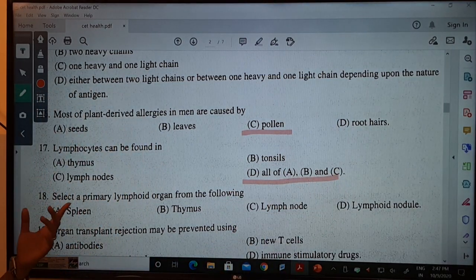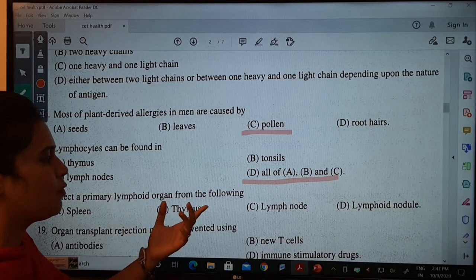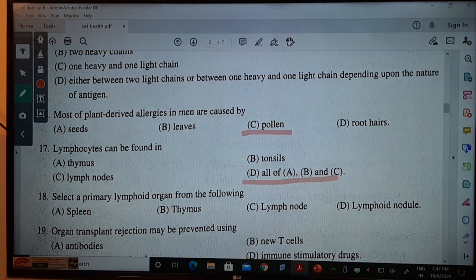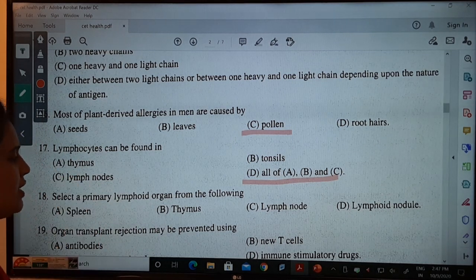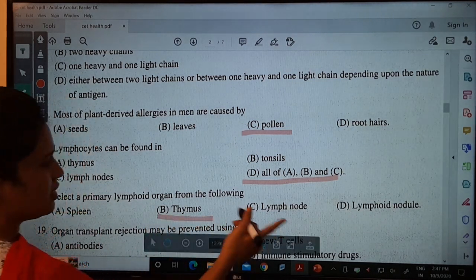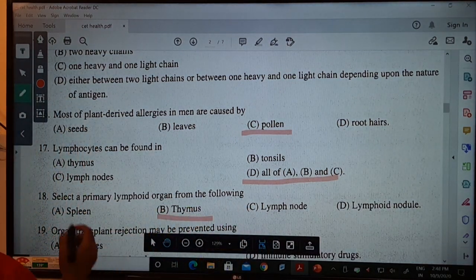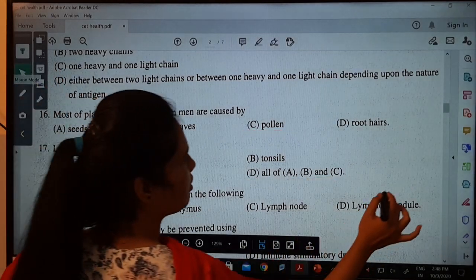Next one: select a primary lymphoid organ from the following. Which is your primary lymphoid organ? There are mainly two primary lymphoid organs, one is bone marrow and the other is thymus. So the answer will be thymus. The remaining are secondary lymphoid organs. Next I will do it.